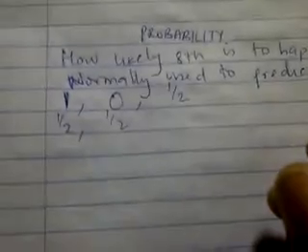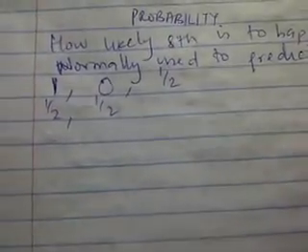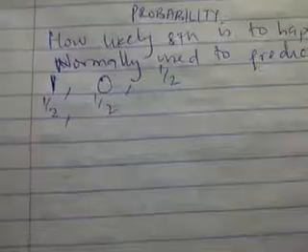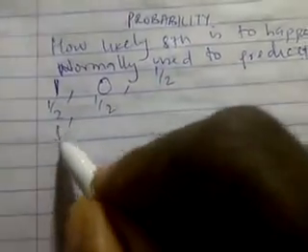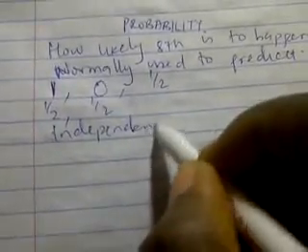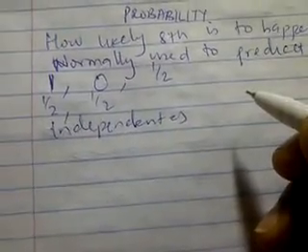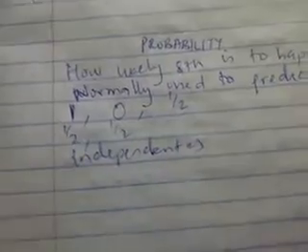Now in probability, if two events are independent, the outcome or the result of one doesn't depend on the other. Just the way independence means: if you're independent, you don't depend on another person.